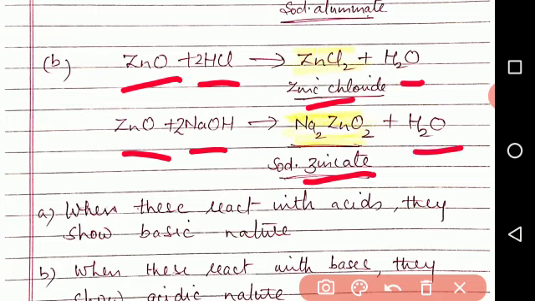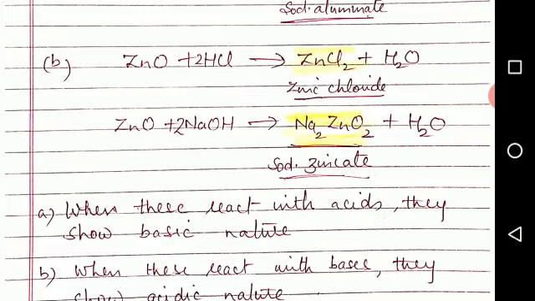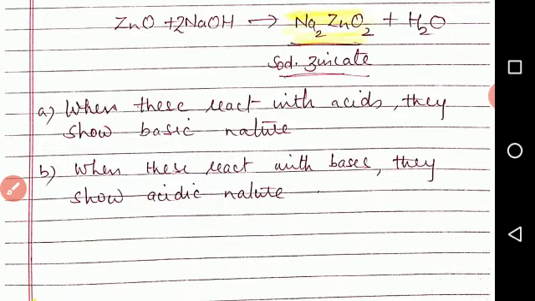When aluminium oxide and zinc oxide react with acids, they show basic nature, and when they react with bases, they show acidic nature. So these two are amphoteric oxides. Children, this is all for today.